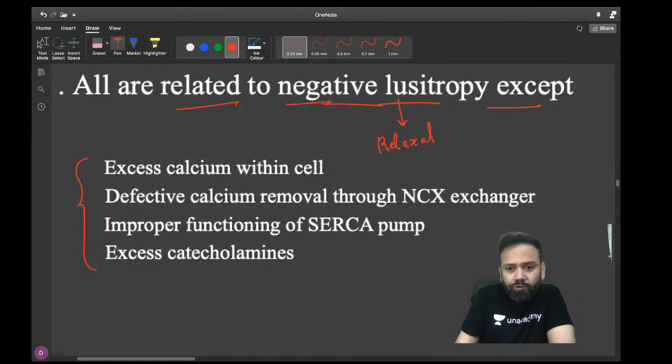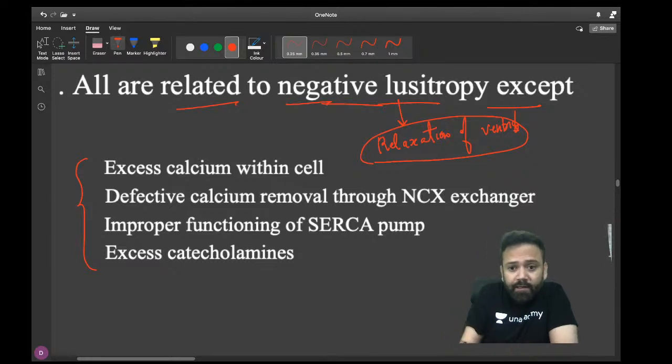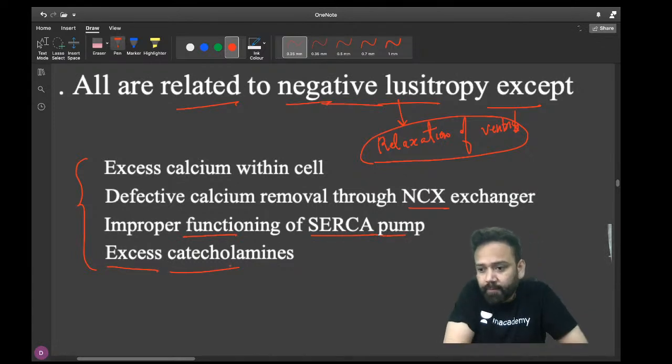I am helping you out so that you can answer. Relaxation of your ventricle. Okay, now you should answer me correctly. Main point I have told you. Now tell me, what is excess calcium within the cell, defective calcium removal through an NCX exchanger. You should know what is NCX exchanger. Improper functioning of SERCA pump or excess catecholamine. What is your most correct answer?